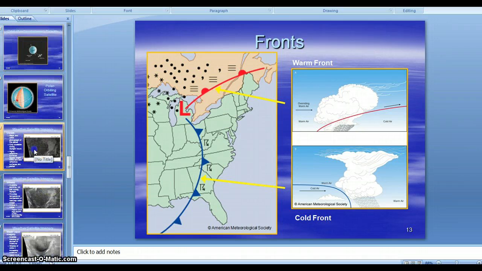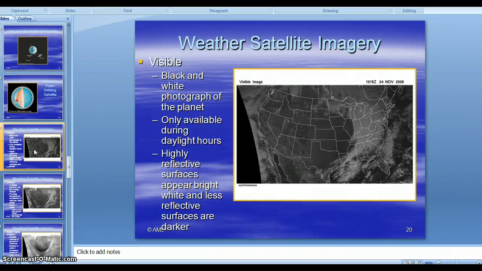One other thing is satellites. There's visible and there's infrared, and then there's water vapor. Visible is the best to use. It gives you the best detail, and you can pick out, especially for severe weather, thunderstorms with really tall cloud tops, which would tell you that they're really strong. But the only drawback is it's only available when it's daylight, because it's a visible satellite, so it uses the sunshine in order to get the information.